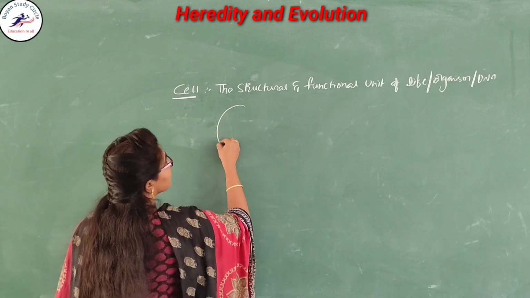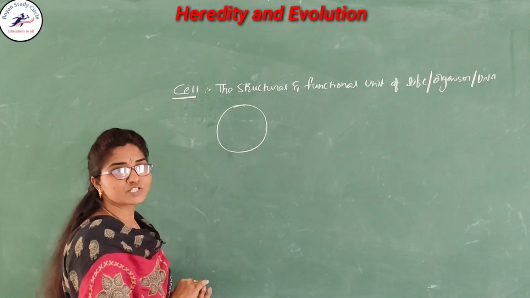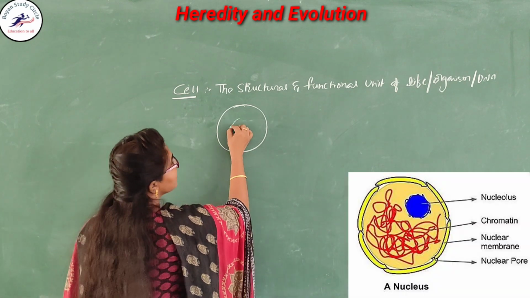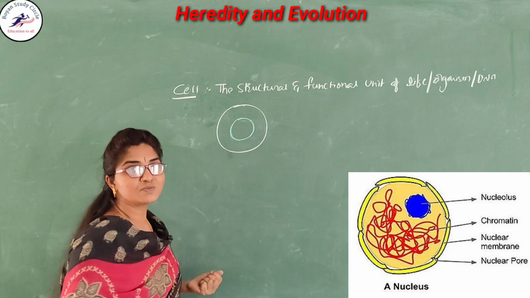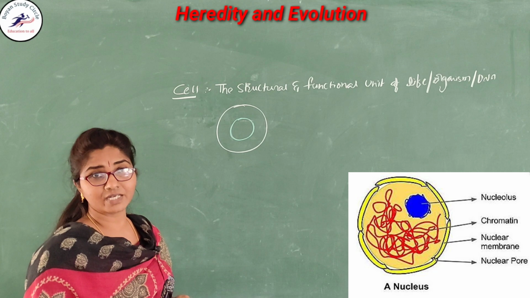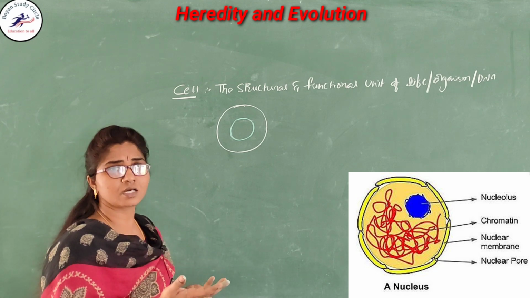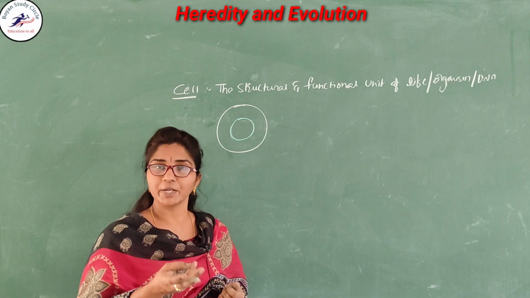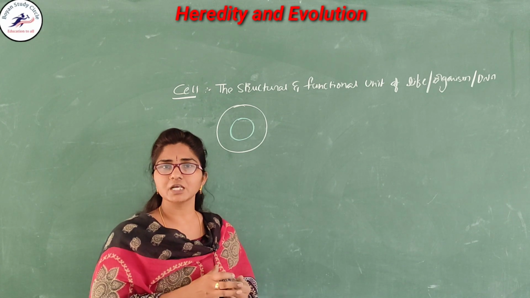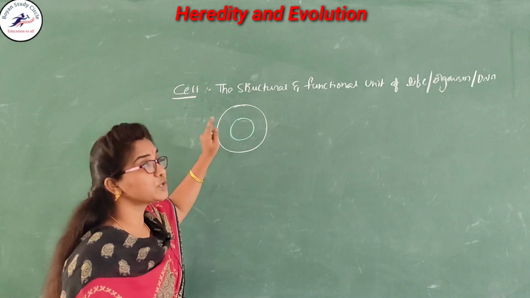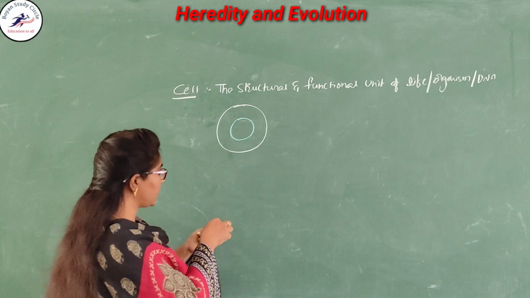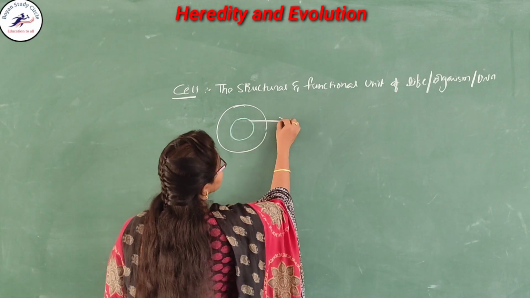Here this is the cell. Inside the cell a special structure is present. What is that? Very good, that is the nucleus. This nucleus can control all the activities of other cell organelles. You know that other cell organelles are nothing but the mitochondria, lysosome, ribosomes, endoplasmic reticulum, Golgi complex. All these activities are controlled by the nucleus which is present in the center of the cell. This is called the nucleus.